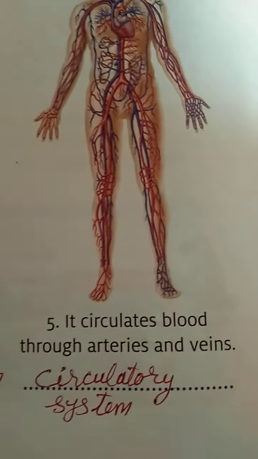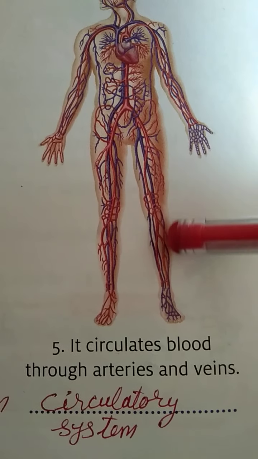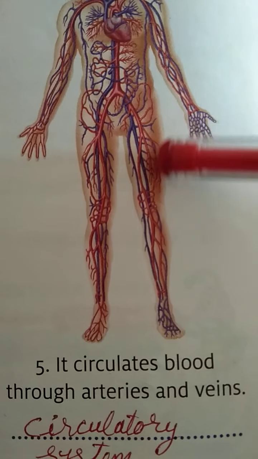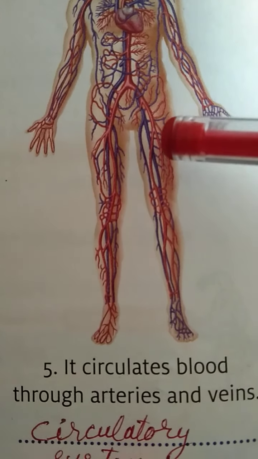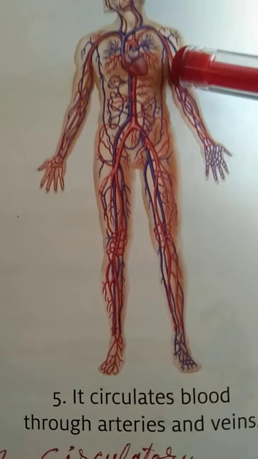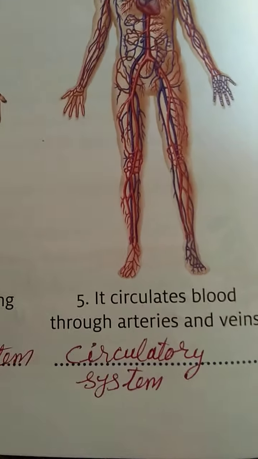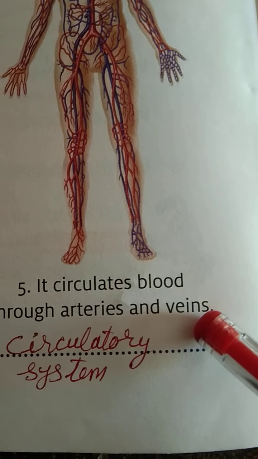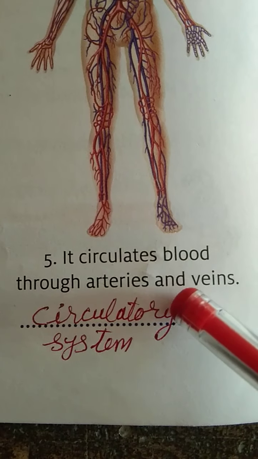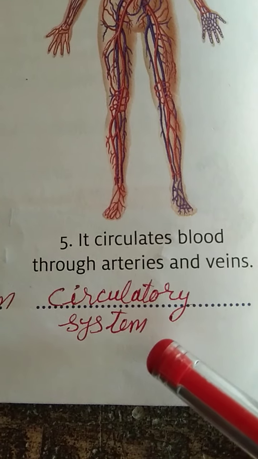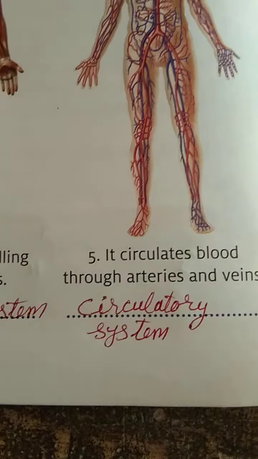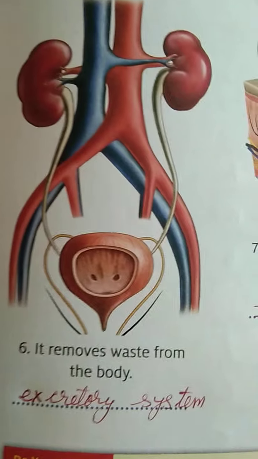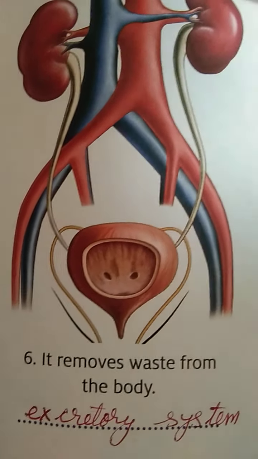And next one, you can see blood is going, that is pure blood and impure blood, that is artery and vein, blue and red lines you can see all over the body. It circulates blood through arteries and veins. So from the word circulates, it is the circulatory system. And now on the next page, page 45, we can see how the function goes on.